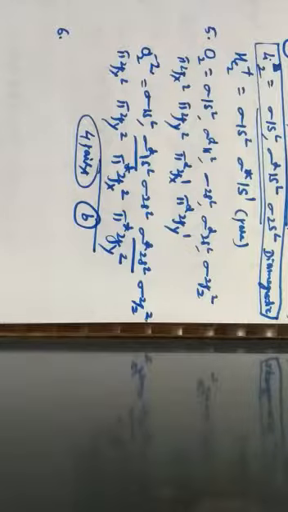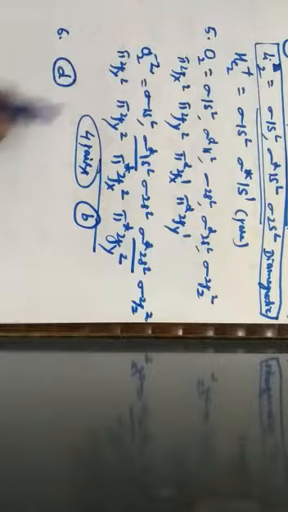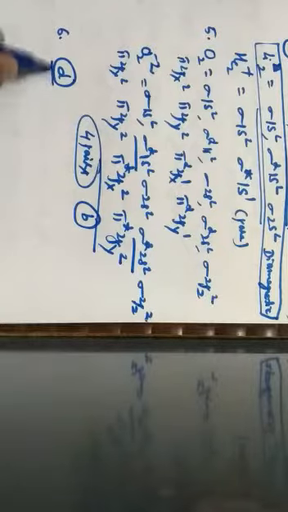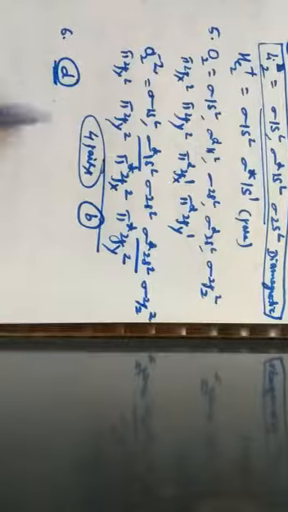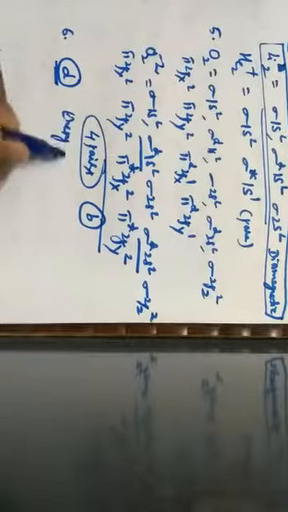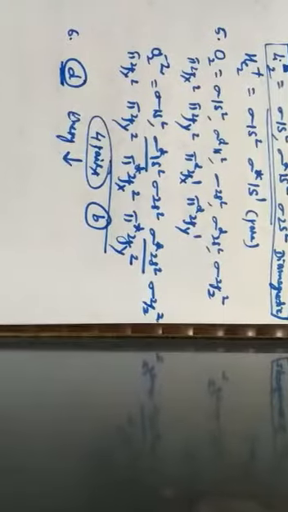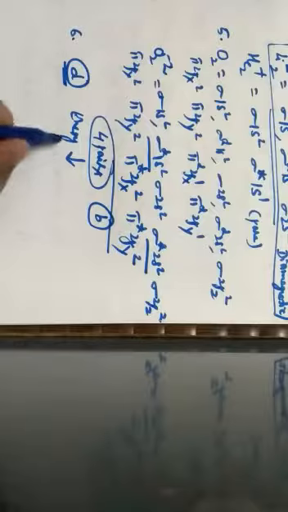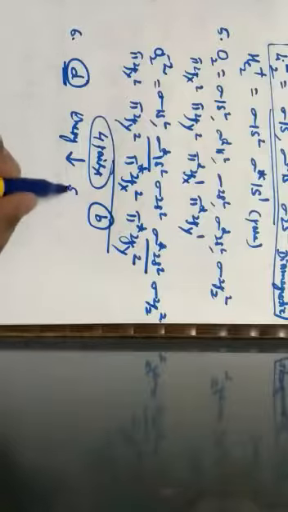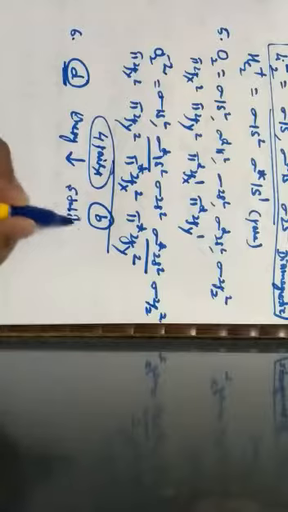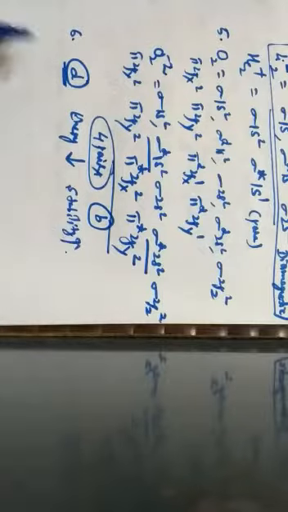Next one, question number 6. During the formation of a chemical bond, the electron-electron repulsion becomes more than the molecule-electron attraction. Energy of the system does not change. Energy increases, energy decreases. So one should know that during the formation of a chemical bond, the energy goes on decreasing, which is given by option D. So as the energy decreases, one should know that the stability goes on increasing.